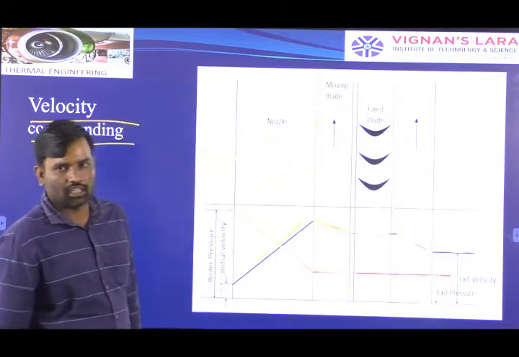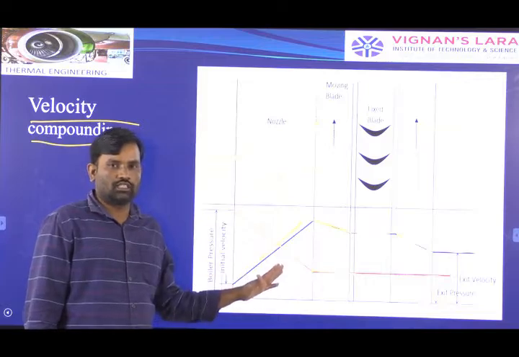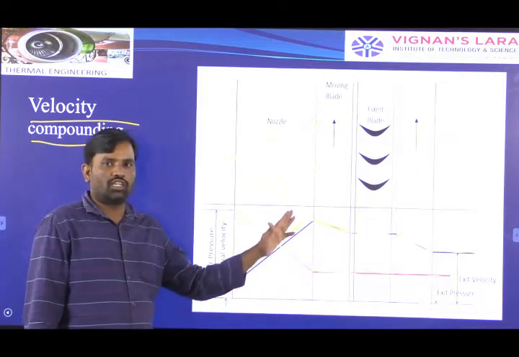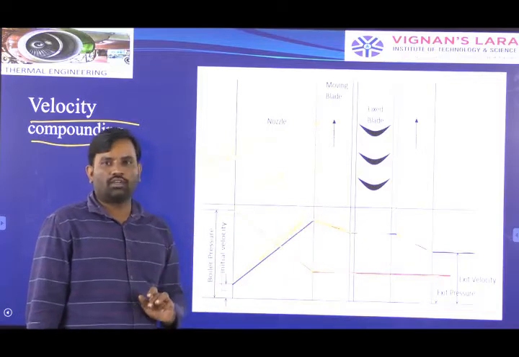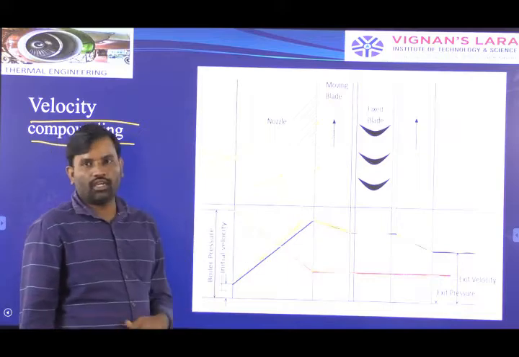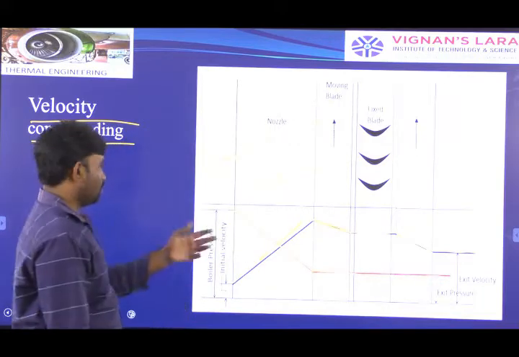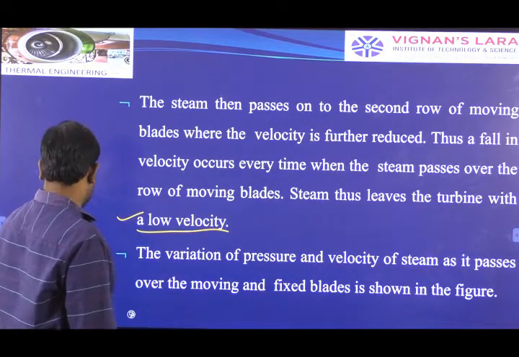In case of the velocity compounding method, the pressure changes occur only in the nozzles. Velocity changes occur only in the moving blades. Velocity is constant in the fixed blades, and velocity varies on the moving blades. These points you have to write while explaining.